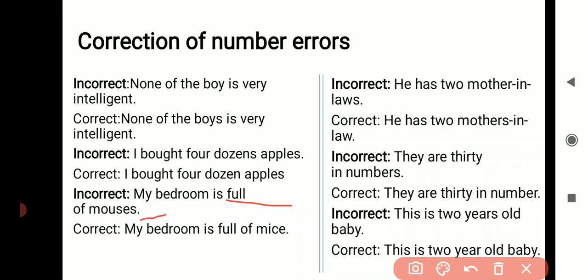They are 30 in numbers. So they are 30 in number. It is enough. This is 2 years old baby. This is a 2-year-old baby. These are certain examples related to noun number.